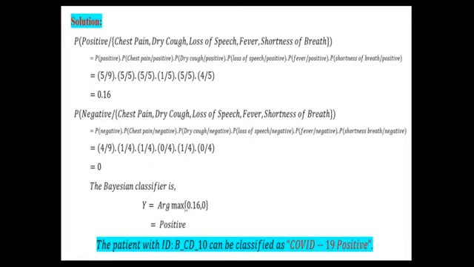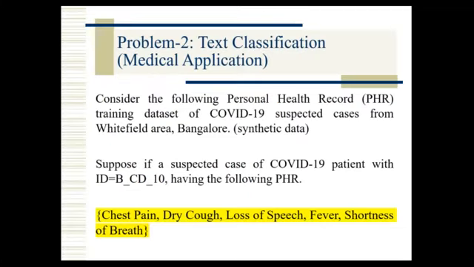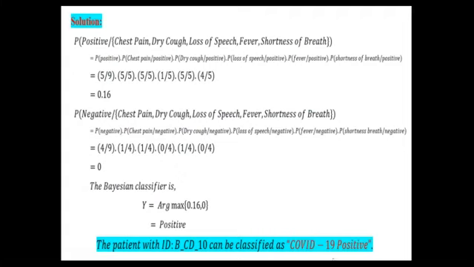Here we have two steps. First we find the maximum value. The maximum value is 0.16, and 0.16 belongs to which class? The positive class. So that's why positive is the conclusion. That means the patient with ID BCD10 can be classified as COVID-19 positive. So for the new patient who comes to the doctor for testing, COVID-19 positive or negative, based on the feature vector, whatever features he has, we can classify it as COVID-19 positive, because the positive class has the higher probability for the given instance.